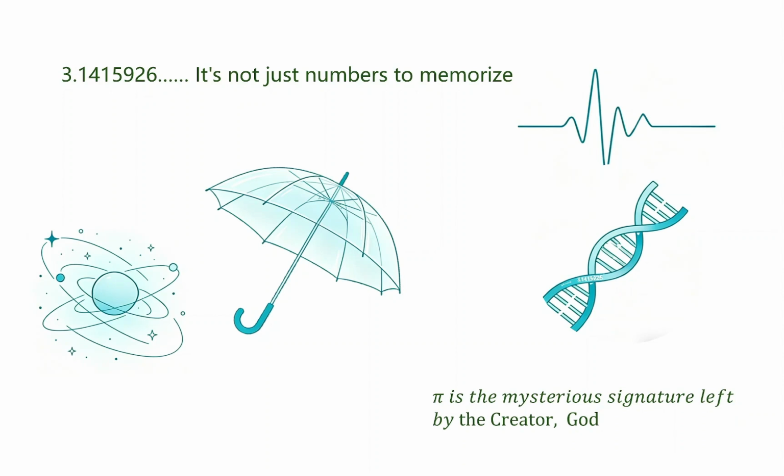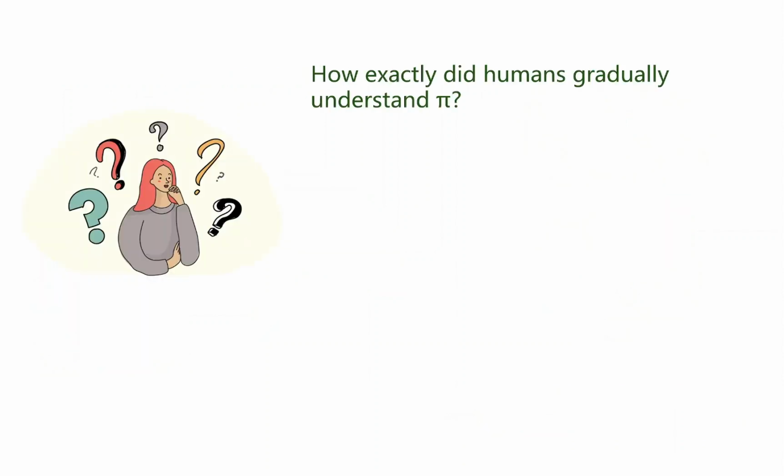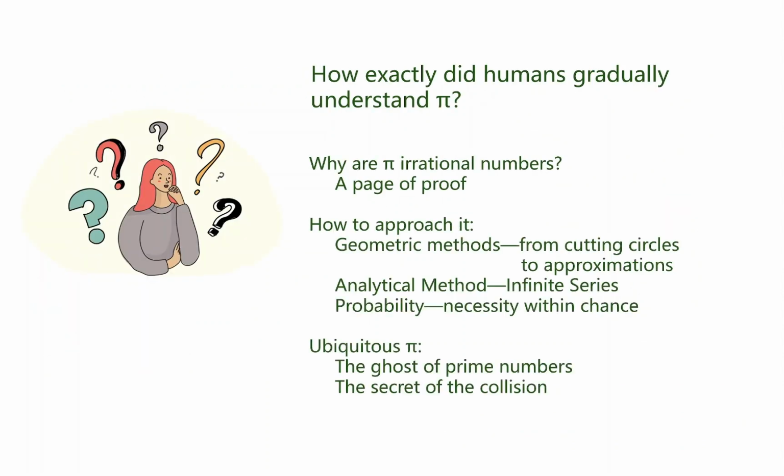Now, let's unlock the secrets of pi. In this episode, we will cover 3 topics. First, we will prove why pi is an irrational number. Second, we will look at 3 different ways to calculate it. Finally, we will see how pi appears in number theory and physics.